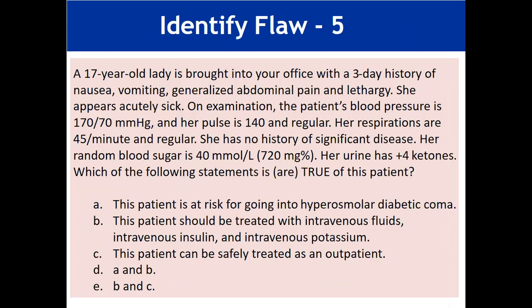Again, this is Vinity, a 17-year-old lady brought into her office with a 3-day history of nausea, and all of the different examination points are from there. Then there are options A, B, C, D and E. The D and E options again are a combination of two of the A, B and C, which I have discussed earlier, and option B is much longer than the others. So again, this is another flaw in this MCQ.